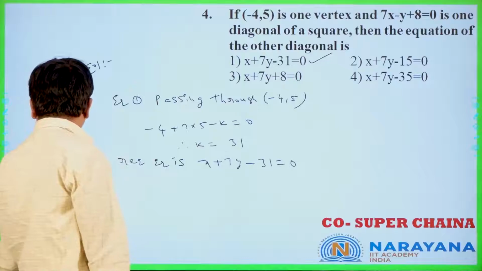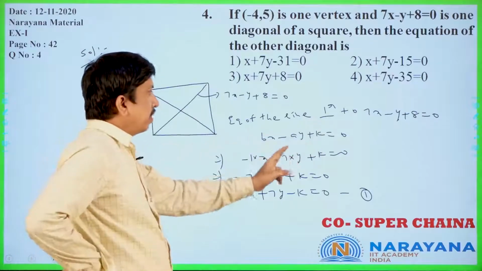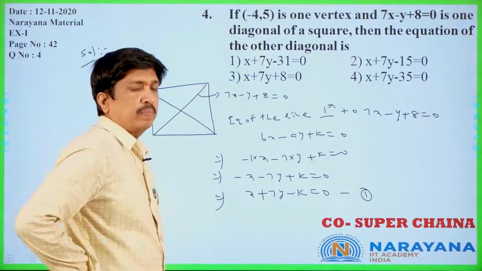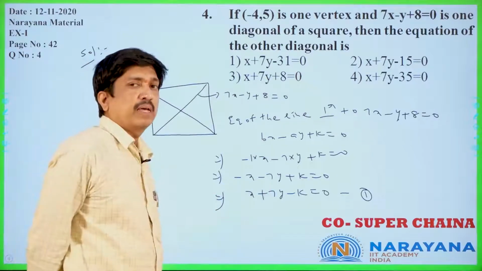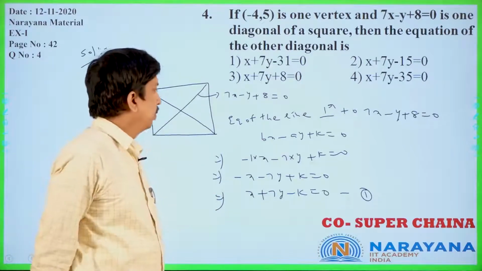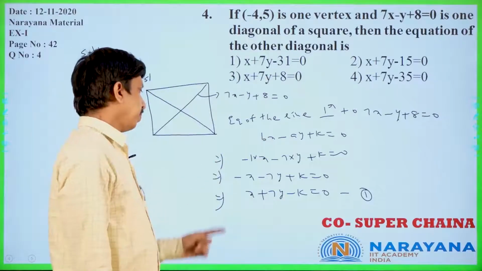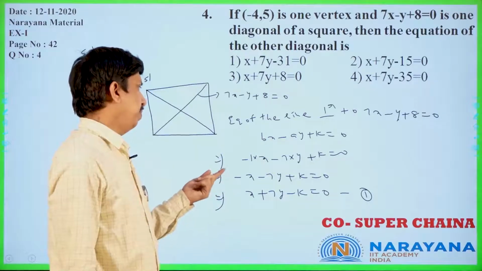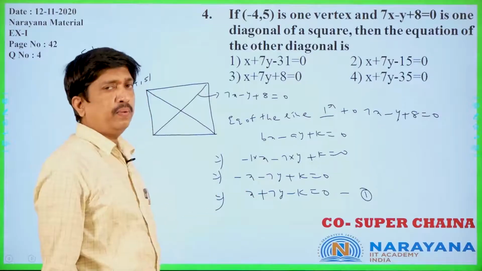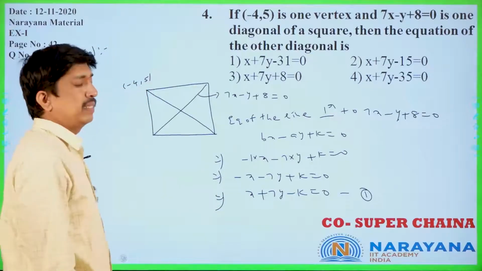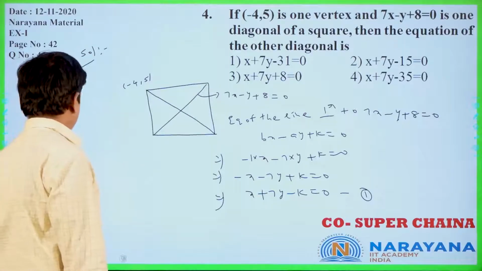A line perpendicular to the other line means what? For example, ax plus by plus c equals 0 is there. The perpendicular should be bx minus ay plus k equals 0. Now bx means our b value, minus 1, into x, minus ay means 7 into y, plus k. By that you can get x plus 7y minus k equals 0. Is it clear? Let us move to the next question.